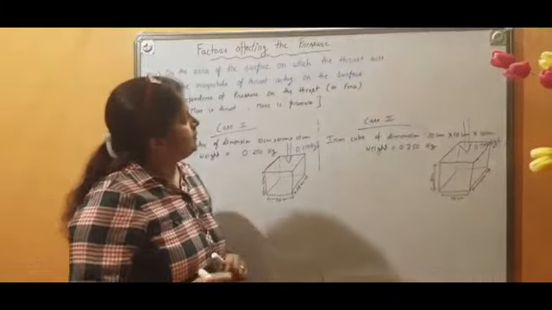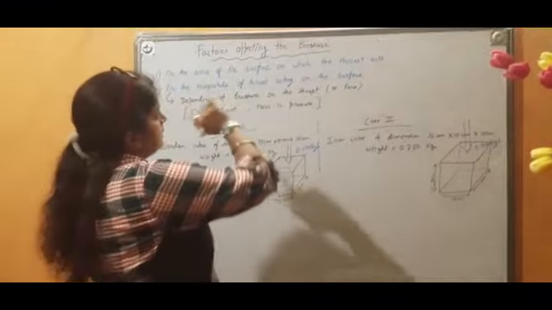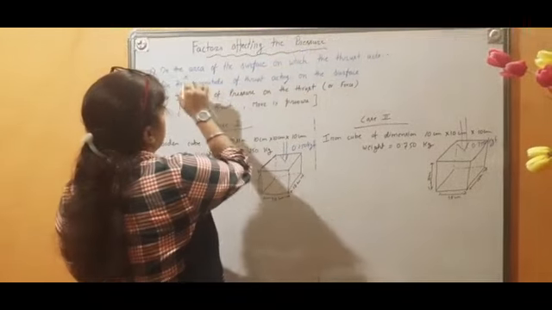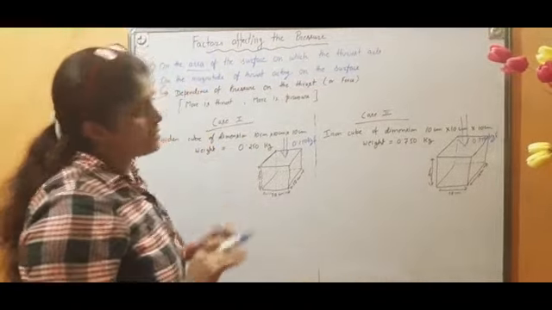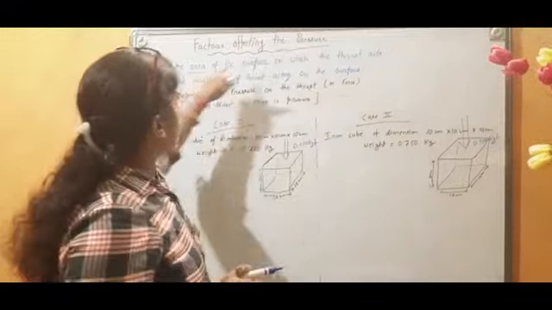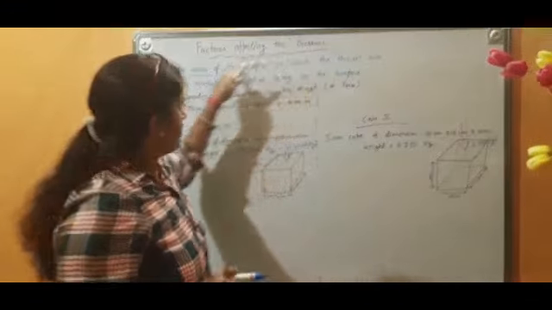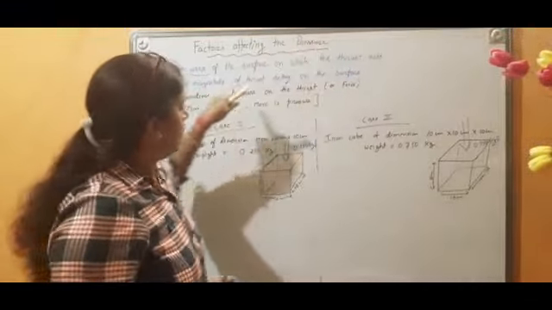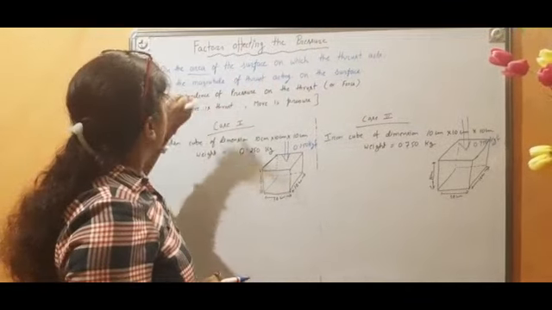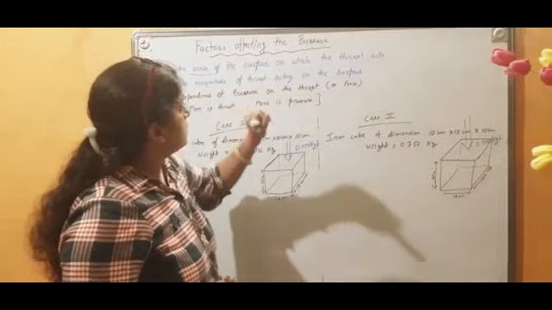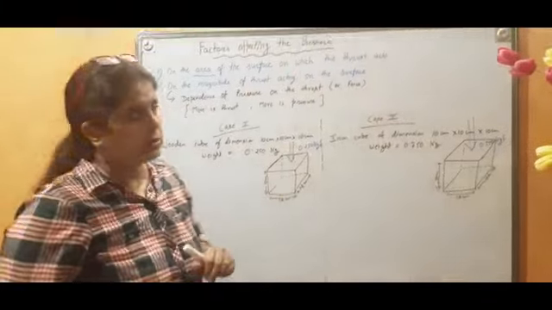Now, with the help of the first example, we understand that pressure depends upon the area of the surface. If the area is more, pressure will be less. If area is less, pressure will be more. Now we will understand that on the magnitude of thrust, the pressure also depends. How is it possible? Let's see.